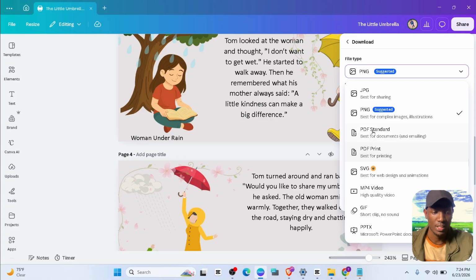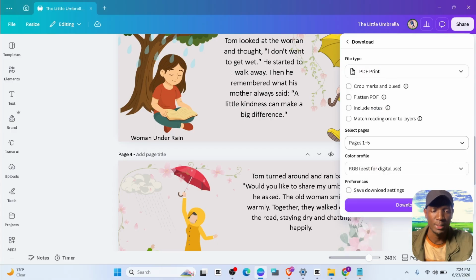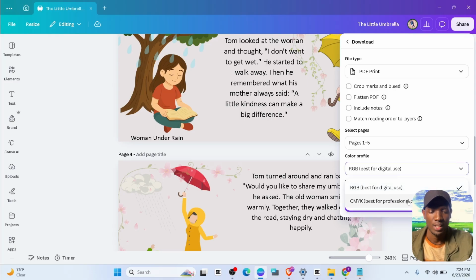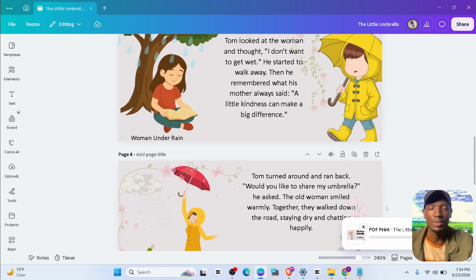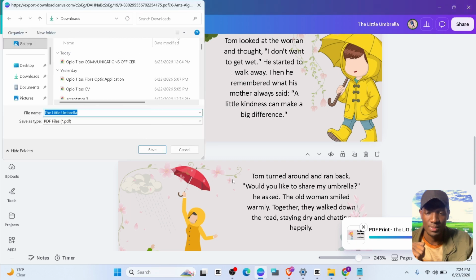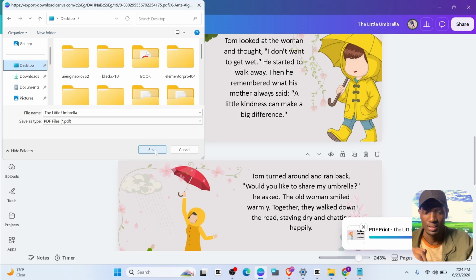There's PDF standard and PDF print. PDF print is the one for printing. Then we can also select CMYK, which is best for professional printing. However, even the other one can work, but we expect people to print this, so we're going to export it in this format, CMYK printing, which is more professional. So wait for it a little bit. It comes. I'm going to change the location to save it to desktop. Everything stays as it is, then I click save.